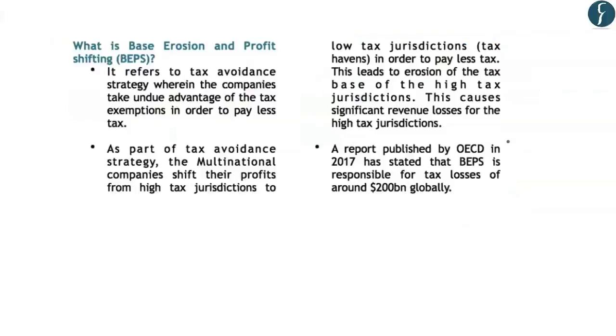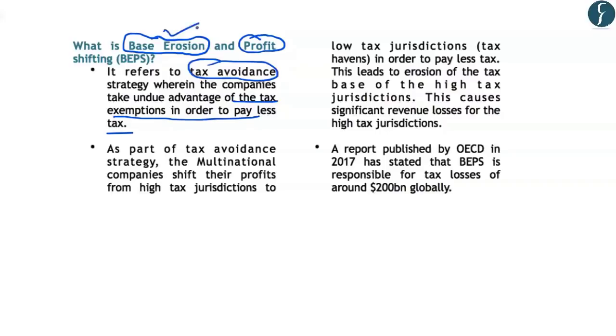So now what is meant by this term base erosion and profit shifting? So it simply refers to the tax avoidance strategy in which the companies take undue advantage of the tax exemptions in order to reduce their tax burdens. So this term base erosion and profit shifting means that companies, in order to reduce their tax burdens, simply shift from high tax countries to low tax countries. And in this process, they erode the taxation base of the high tax jurisdiction countries and they try to shift their profits to those countries which have low taxation systems.